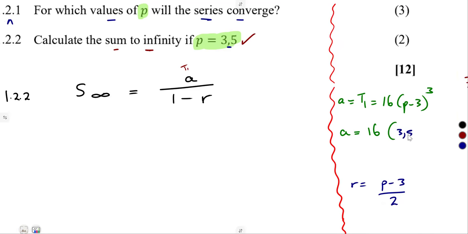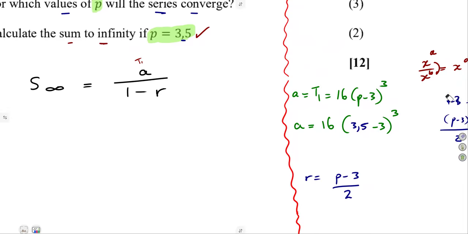So that's 3,5 minus 3 to the exponent of 3. You can even leave it as it is like this, or you can find the numerical value from there.